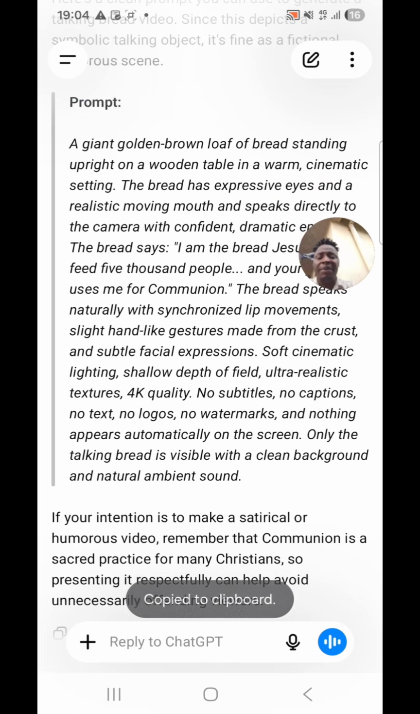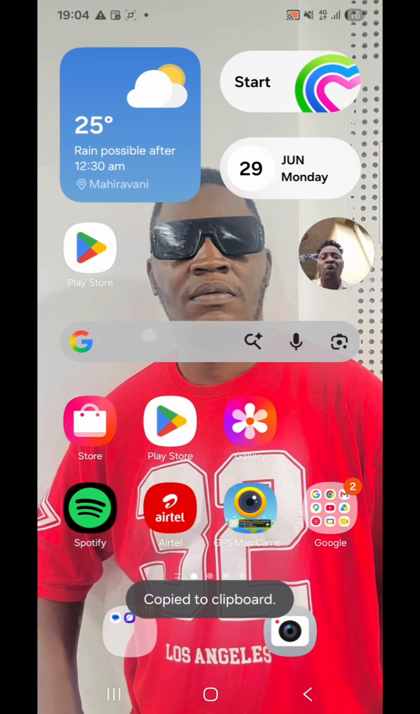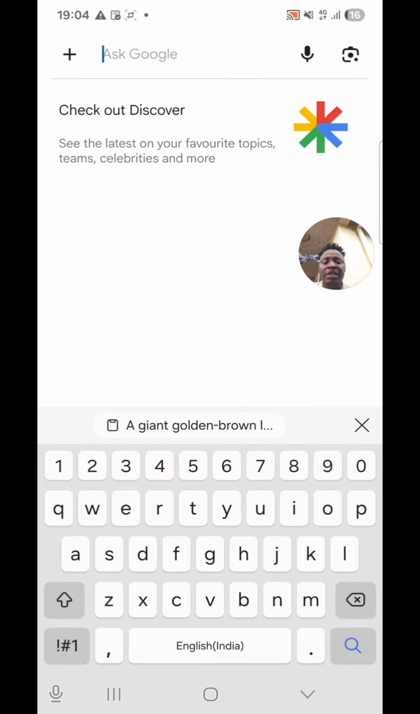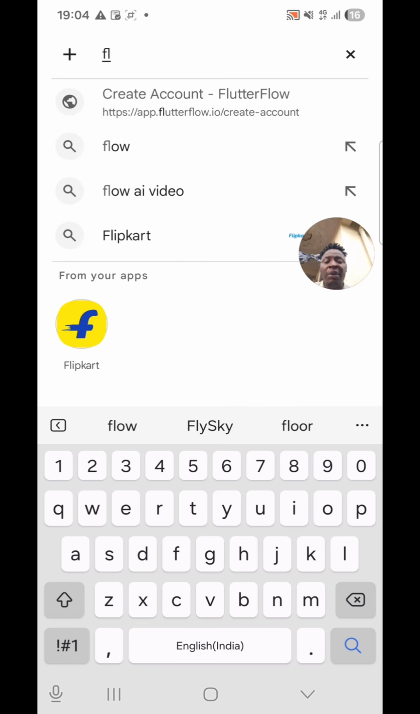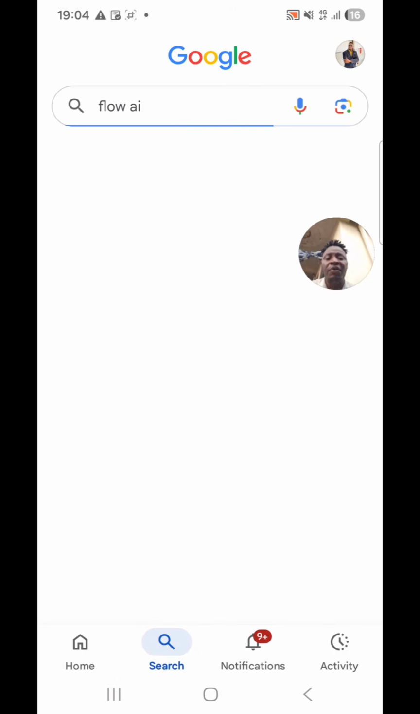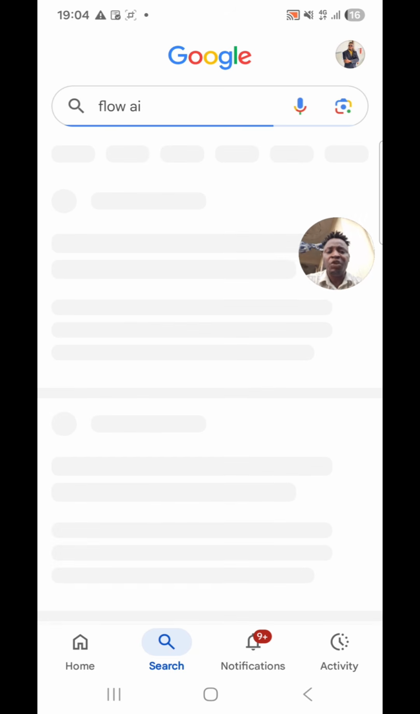After you copy the prompt, then you go back now to Google. When you go to Google, you put in Flow AI, F-L-O-W, Flow AI. Now this is Flow AI. You click Flow AI. You wait for Flow AI to load.